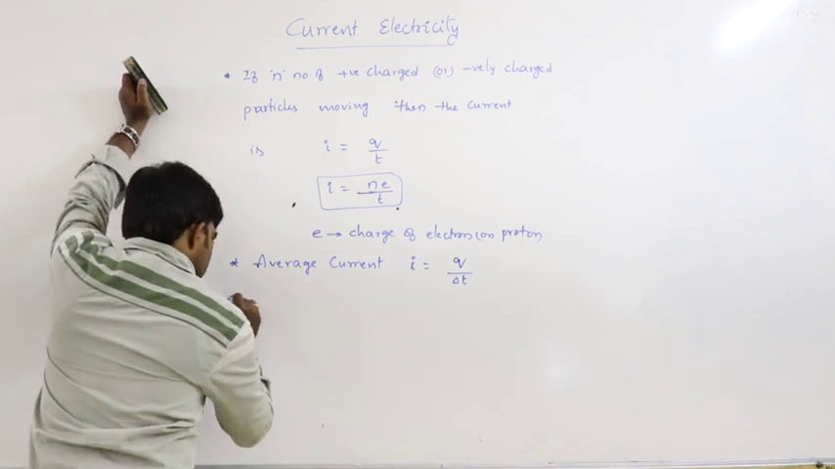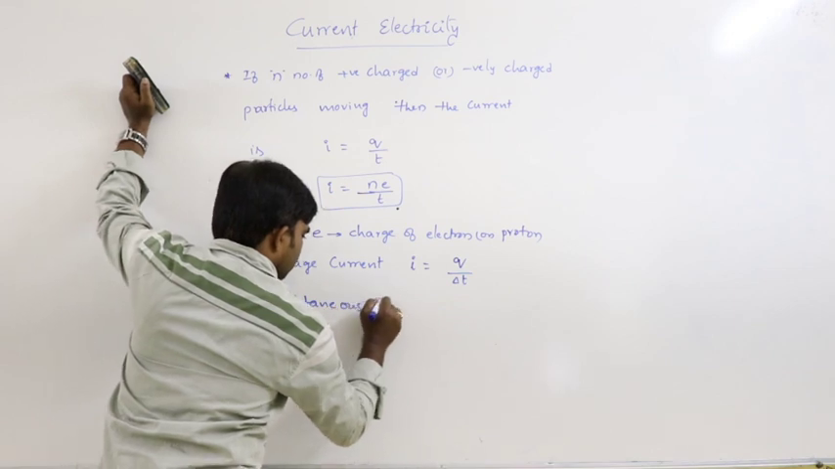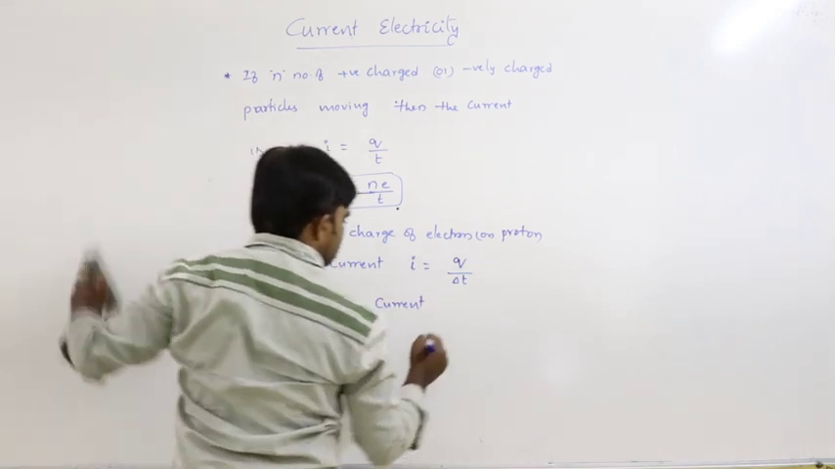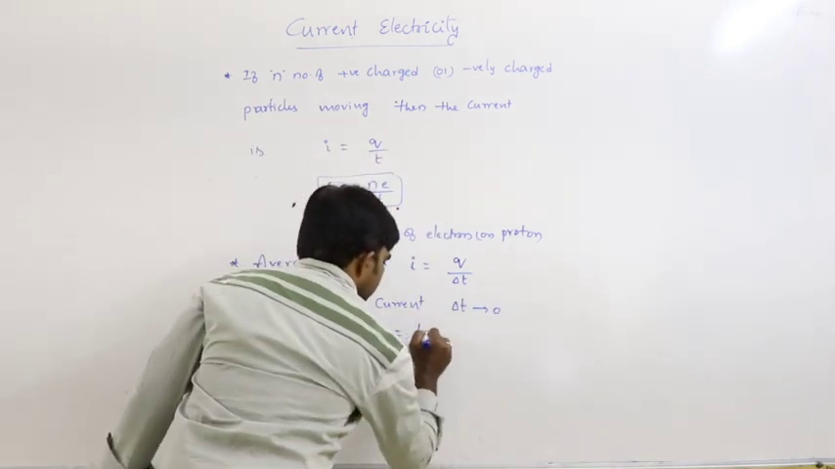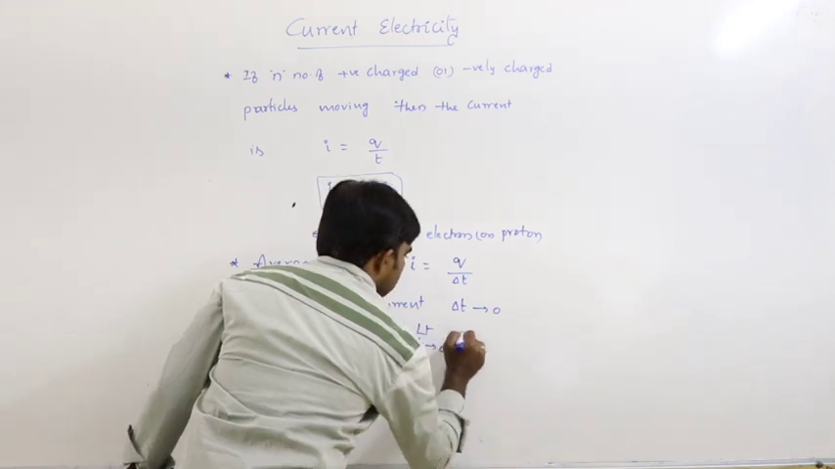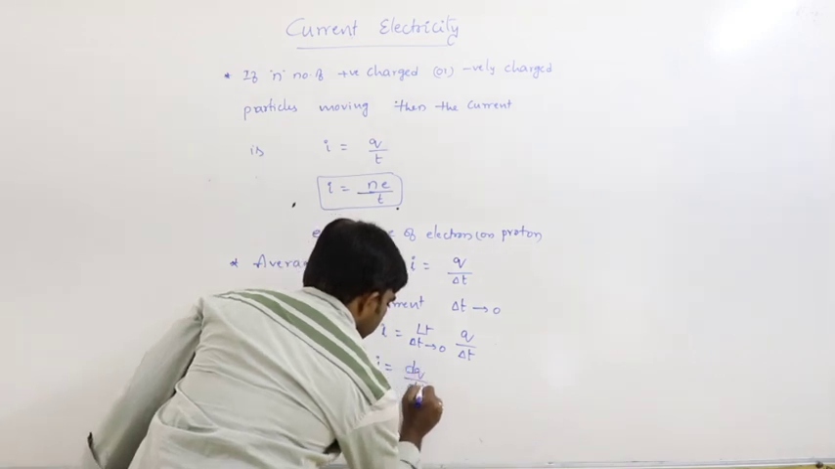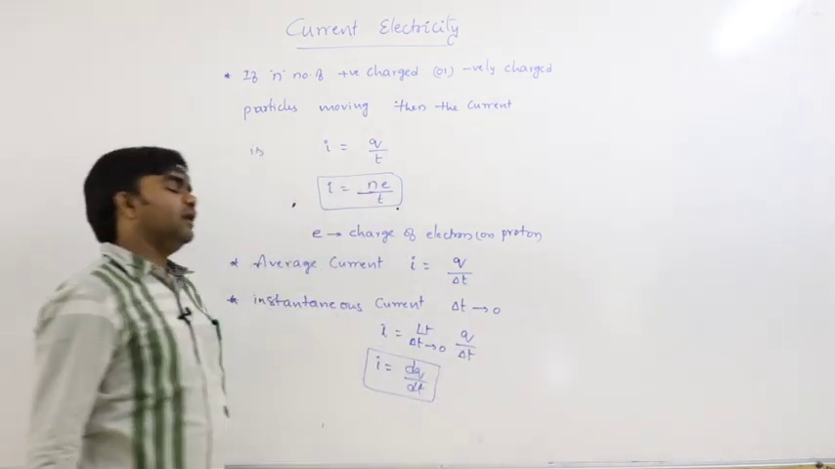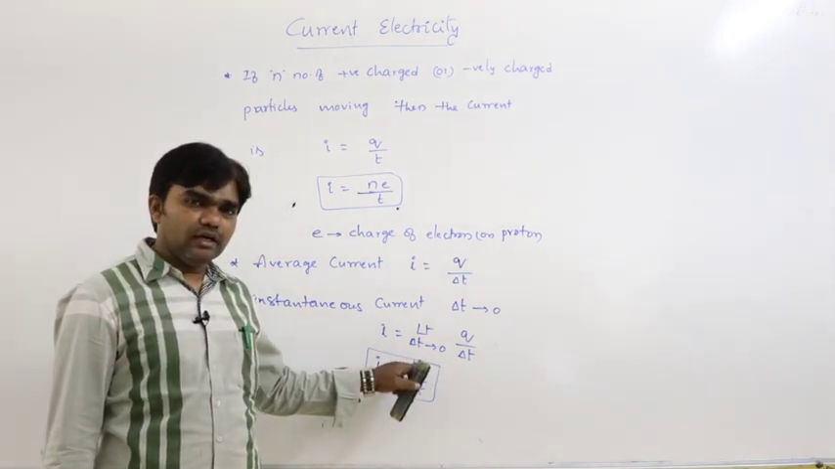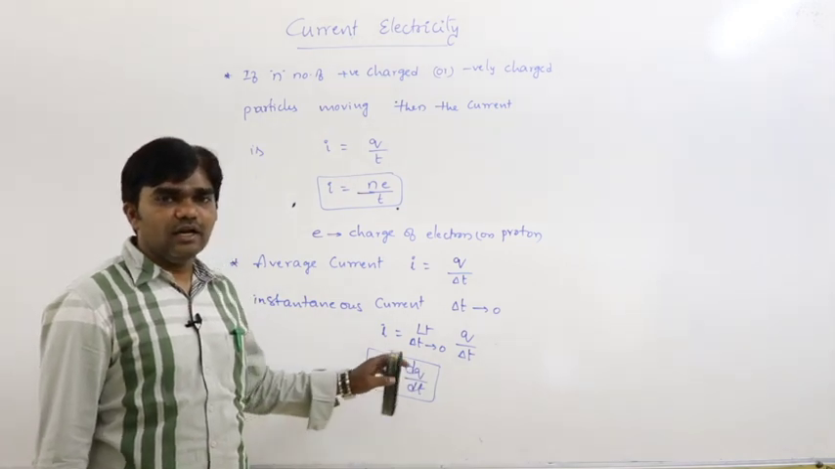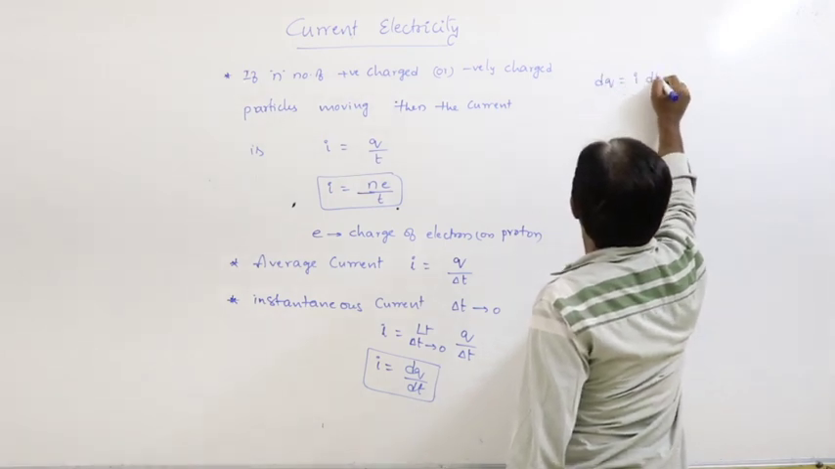Then instantaneous current. Instantaneous current can be written as, if delta T tends to 0, I is equal to the limit as delta T tends to 0 of Q by delta T. So from this we can write I is equal to dq by dt, the rate of flow of charge. This is the instantaneous current, I is equal to dq by dt. Or we can write dq is equal to I dt.